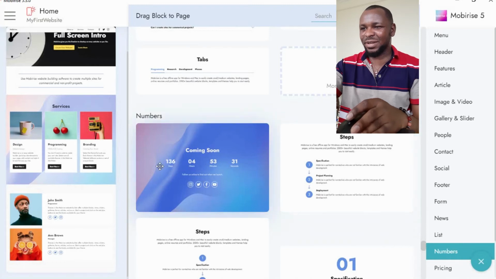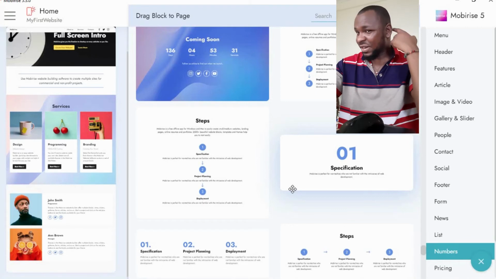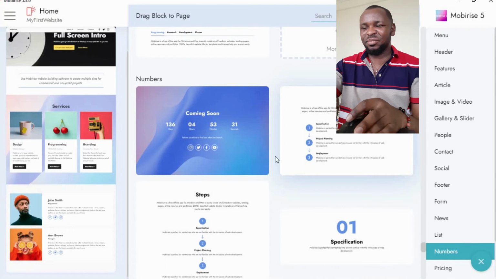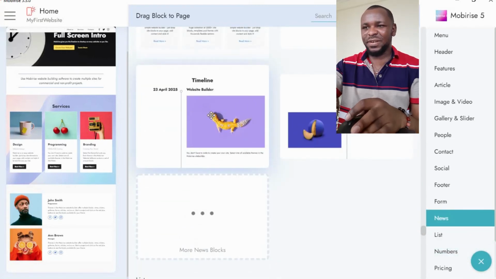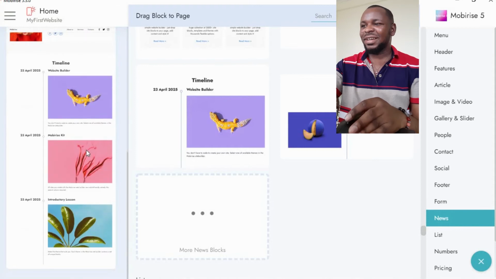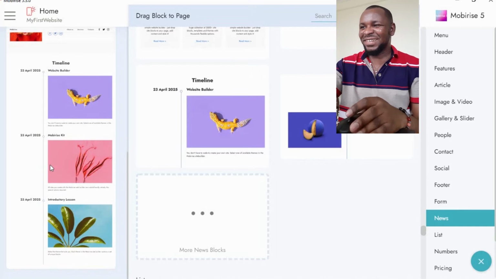Okay, so coming soon. There's numbers. So let's say you have a list of itinerary that you want to put on a website. So they come here, probably day 1 or day 2 or day 3. The timelines, you can just drop them here. All right, so since this image, let me put the timelines here. Okay, wow. This is nice. So as I'm saying, it's drag and drop.